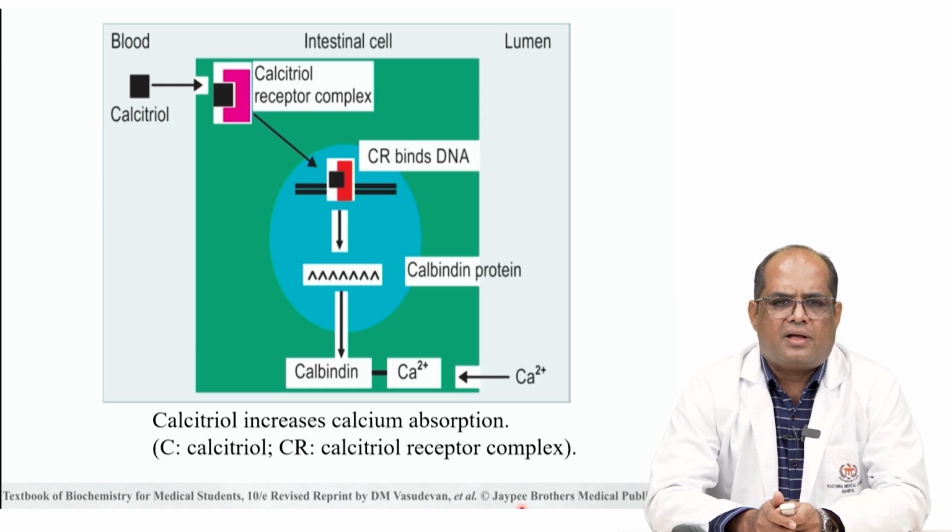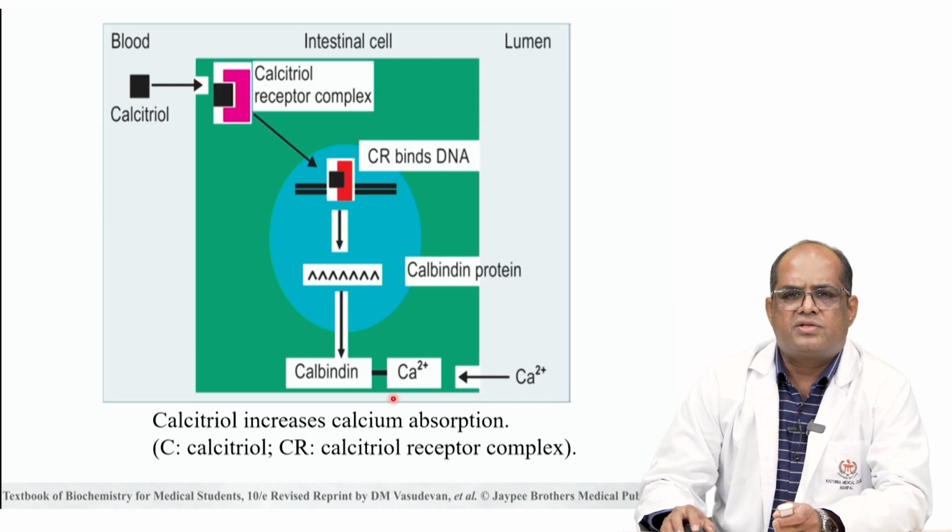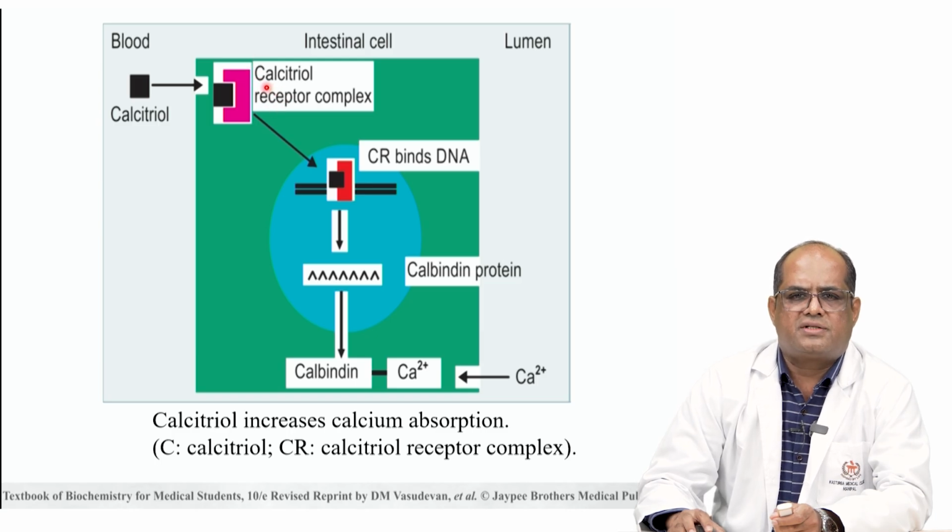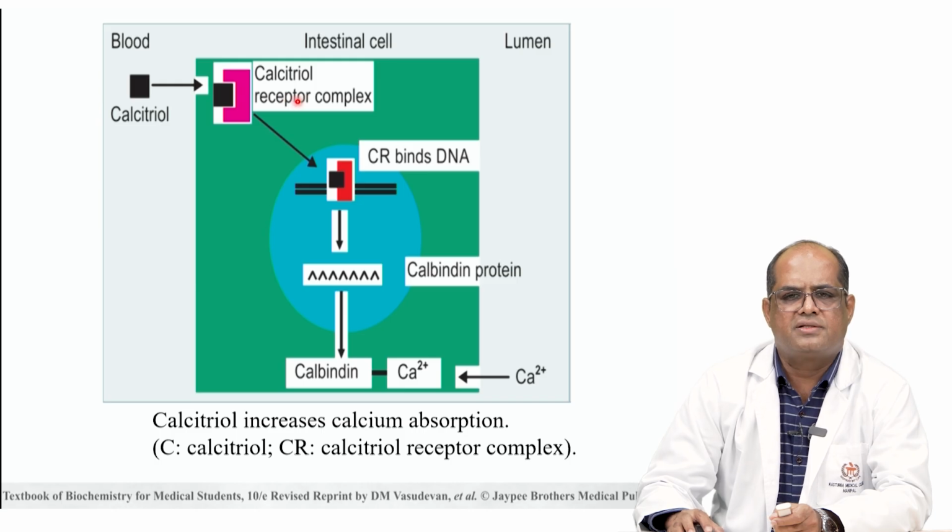Here the calcitriol that is produced binds to the calcitriol receptors in the intestinal cells and forms a calcitriol receptor complex, which goes and binds to the DNA and increases the transcription and translation of the calbindin protein. The increased production of calbindin will bind to the calcium and increase its absorption in the intestine. That is how calcitriol increases calcium absorption.